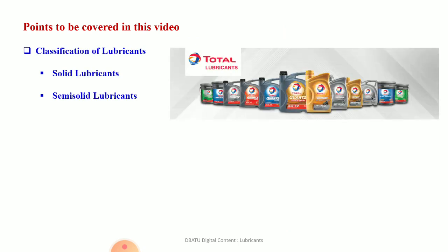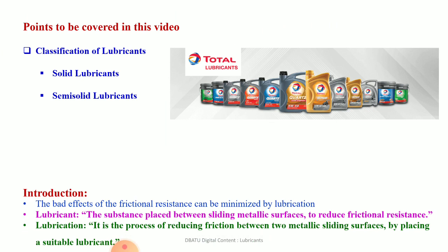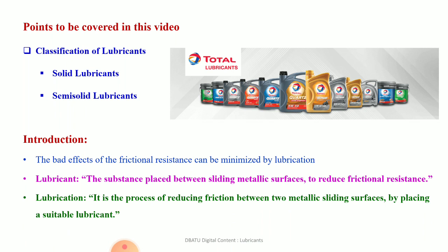In this video, we will see classification of lubricants, solid lubricant and semi-solid lubricants. In the first video, we have learned what is friction and how lubricant is necessary to reduce the frictional effects.